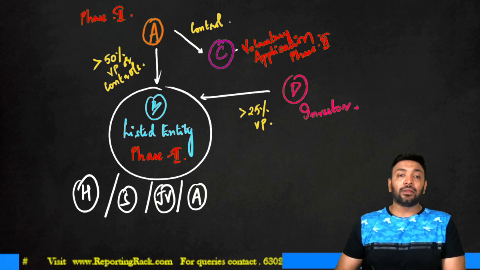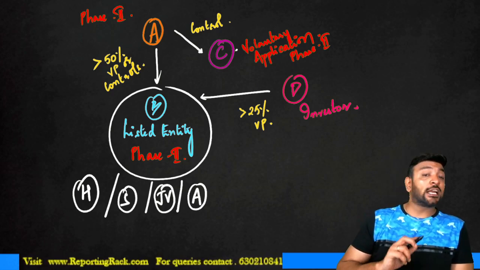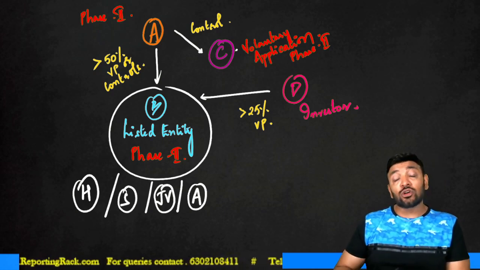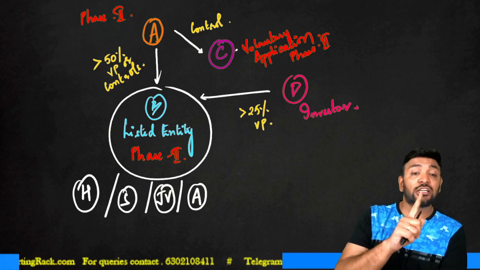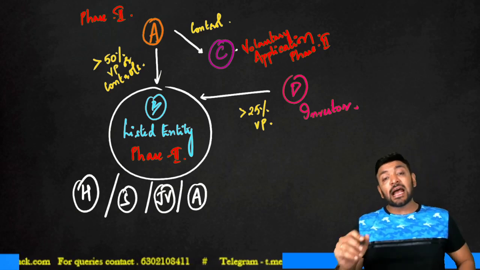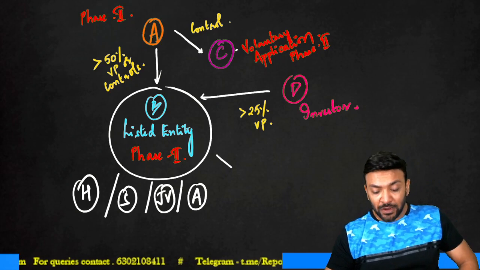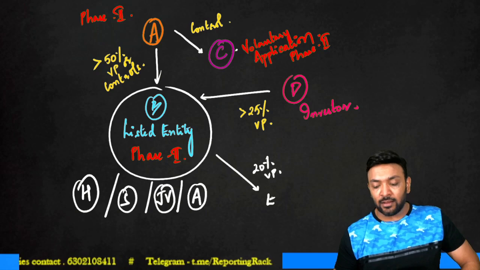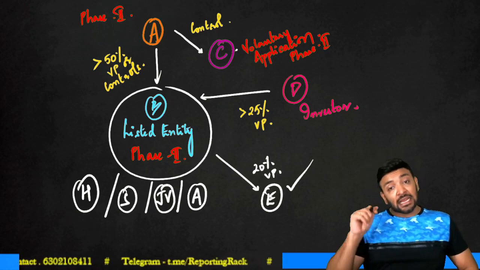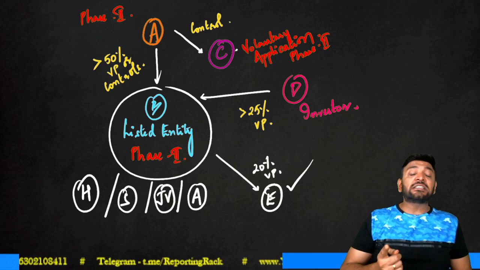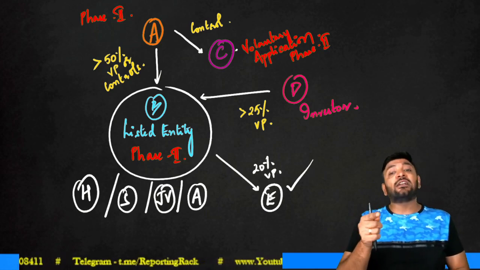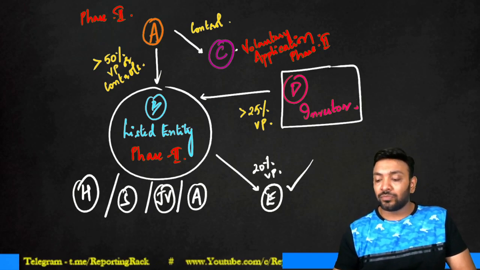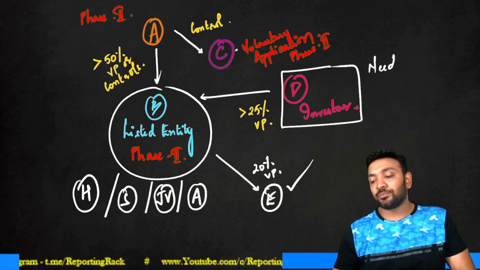What about D? Guys, D is not an associate of B. D is the investor of B, right? Associate of B, yes, it should be complying with IND AS. If B has another associate, that means if B holds 20% voting power in another entity E, then this is an associate. E has to apply. But here it is a reverse situation. B is an associate of D. Such case, D need not apply IND AS.